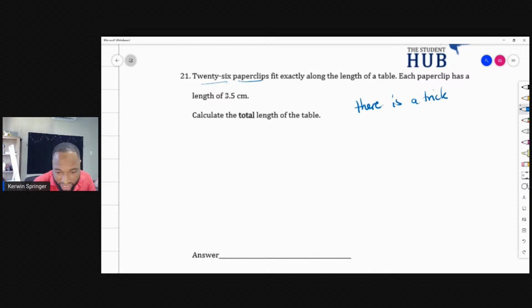Whether they put it as posts, fence posts, and things connecting the fence posts, or sometimes they put light poles and you have the electrical wires. They have these questions come in all kinds of different ways. And there's a trick to these questions that you always need to keep in mind.